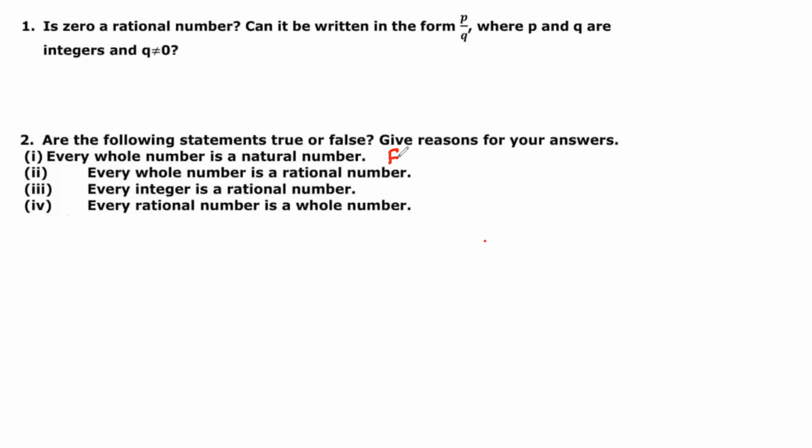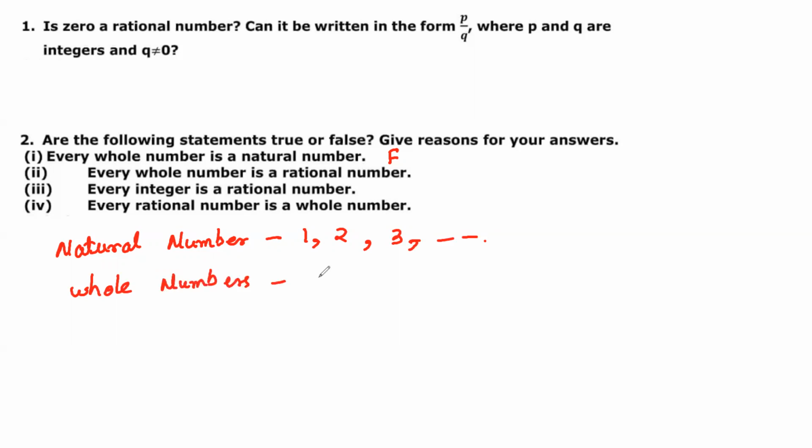We can say natural numbers are, please write it in an elaborate manner, natural numbers are 1, 2, 3 up to infinity. Whole numbers are, 0 is also included. So we can say every natural number is a whole number, but every whole number is not a natural number.